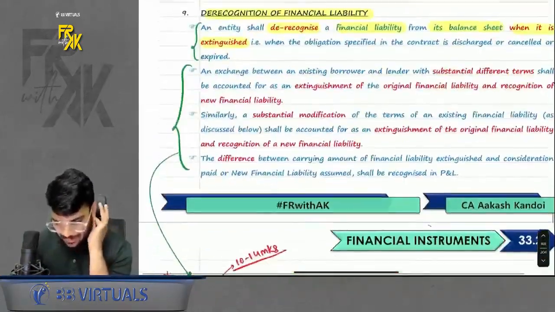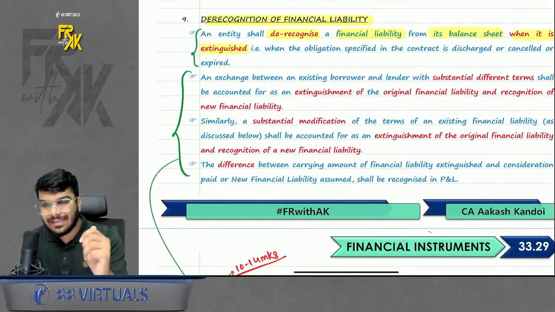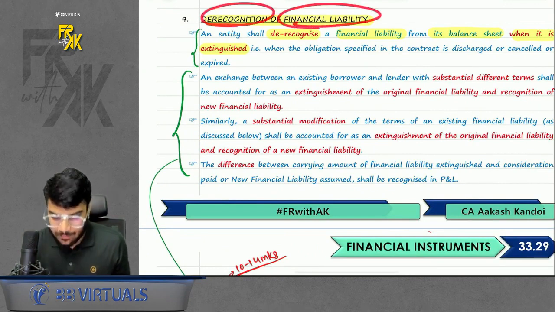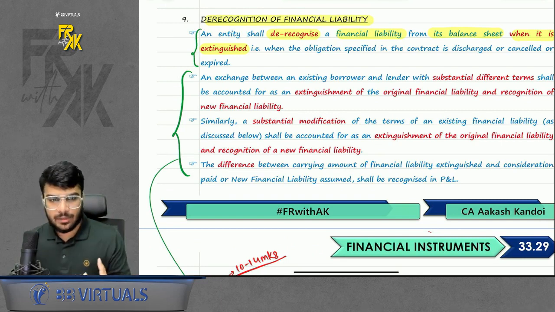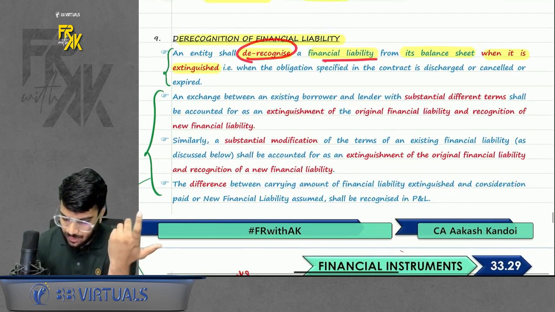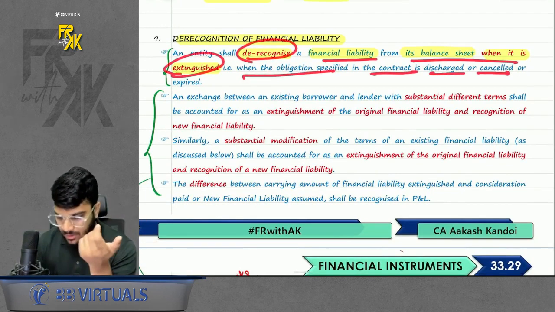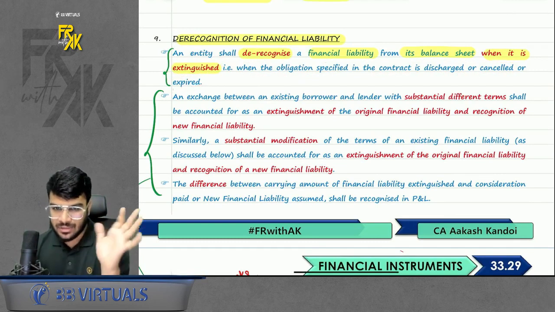Now I guess we can proceed with the next point. What we discussed above was derecognition of financial asset. Now what we are going to discuss is derecognition of financial liability. When do you derecognize a financial liability? When you have made the payment. For example, there is a creditor. When will I derecognize the creditor? When I make the payment to the creditor. So it is said that derecognize the financial liability from the balance sheet when it is extinguished, that is, when the obligation specified in the contract is discharged or cancelled or expired. First thing. So in that case, you will remove the financial liability.